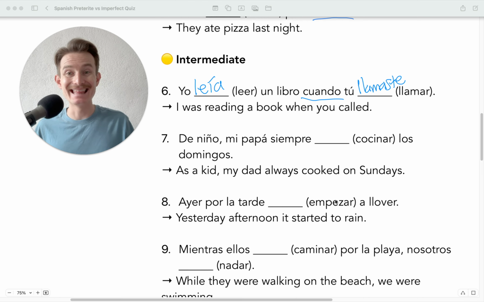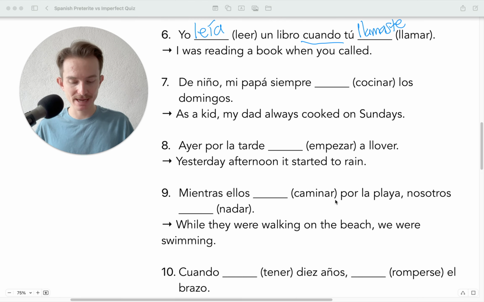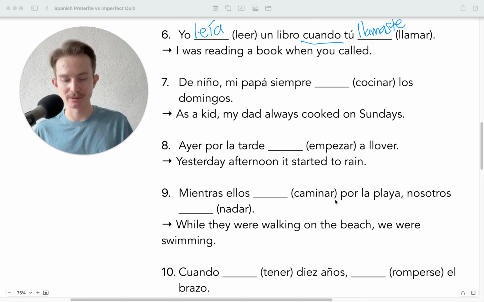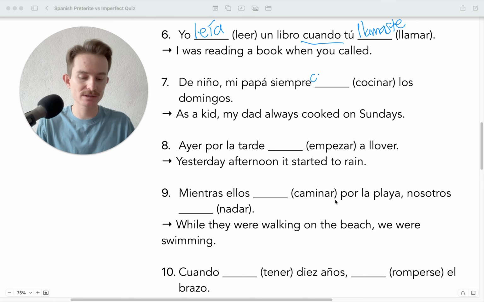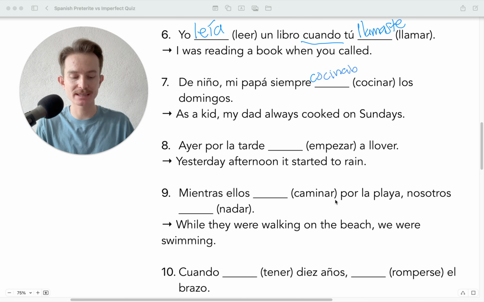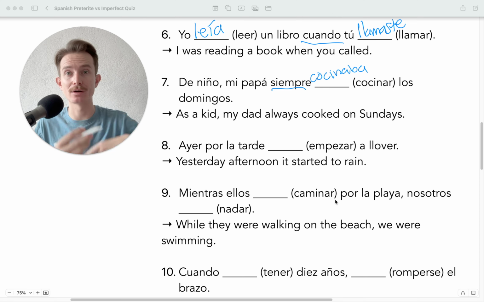Okay? De niño, mi papá siempre blank los domingos. So here we have the verb cocinar. Once again, we're seeing that little word siempre. So the second I see that, I know it's going to be the imperfect. Mi papá siempre cocinaba los domingos. He used to always cook on Sundays.